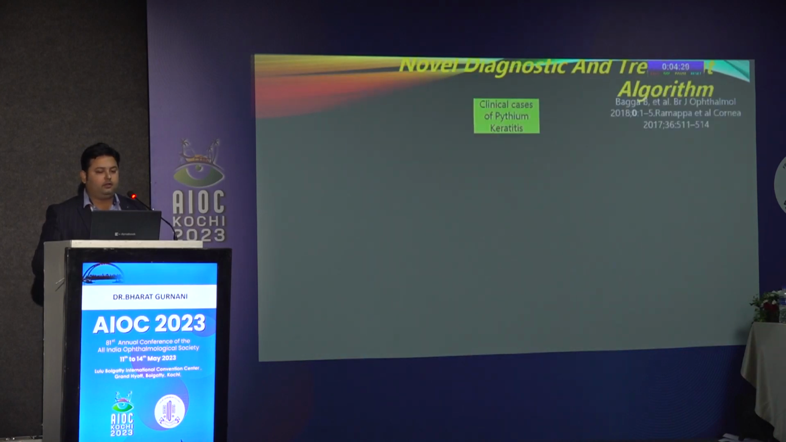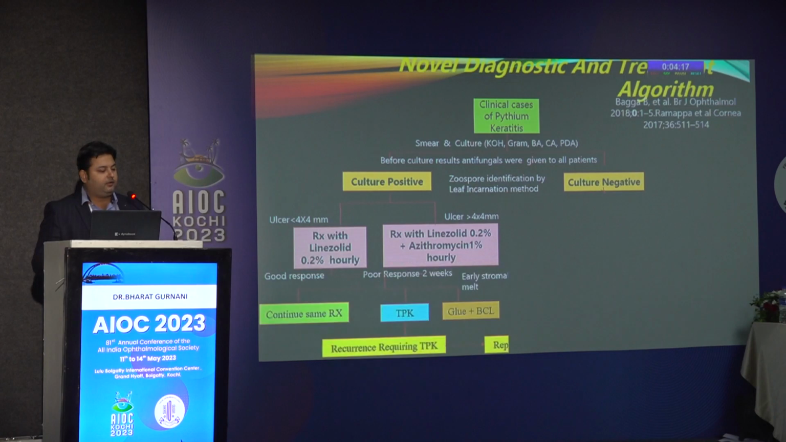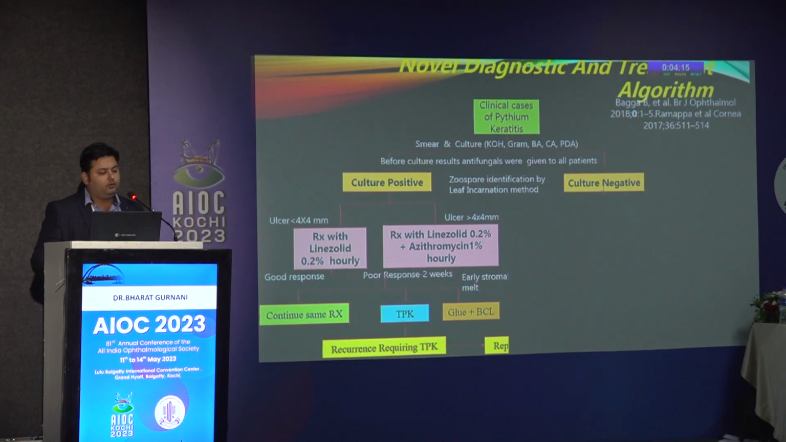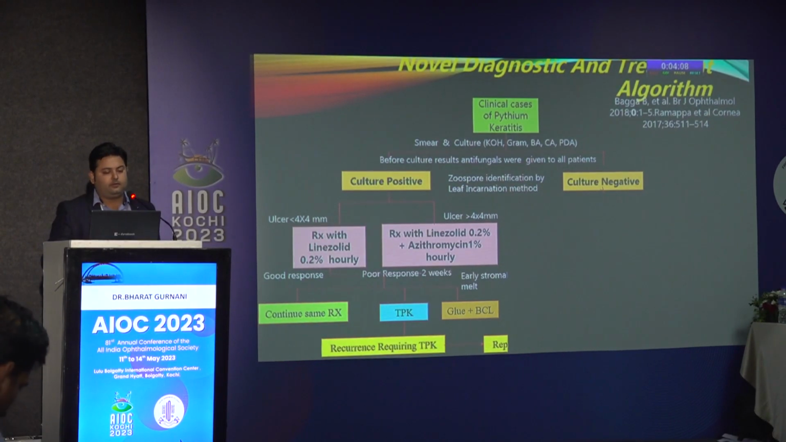We designed a novel diagnostic and treatment algorithm based on our experience. All the clinical cases of pythium were subjected to smear and culture, and before culture results, antifungals were given to all patients, and zoospore was identified by the leaf incubation method. In the culture positive arm, if the ulcer size was less than 4 by 4, they were treated with linezolid monotherapy, and if the ulcer size was more than 4 by 4, we treated with linezolid and azithromycin combination.